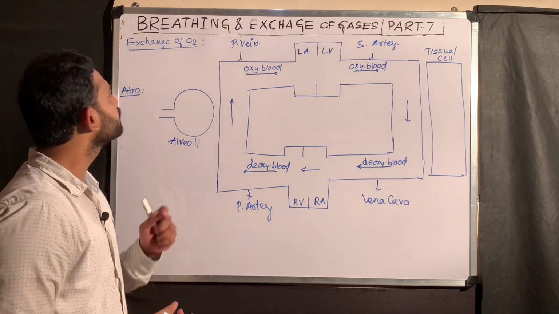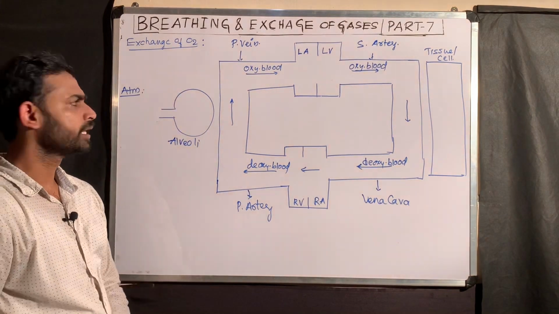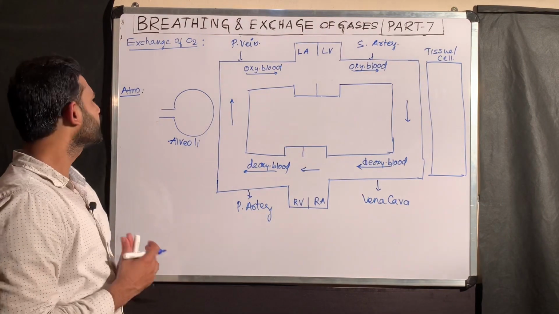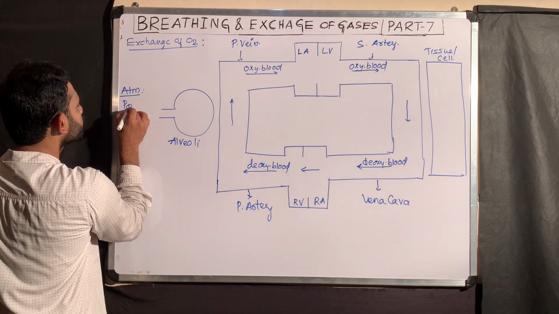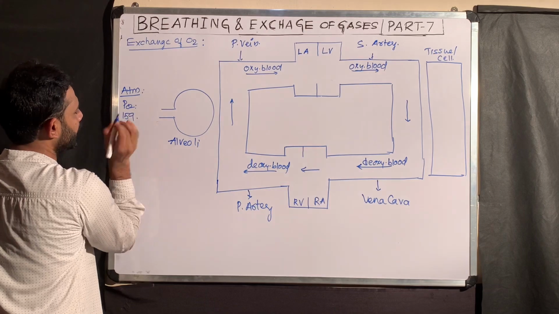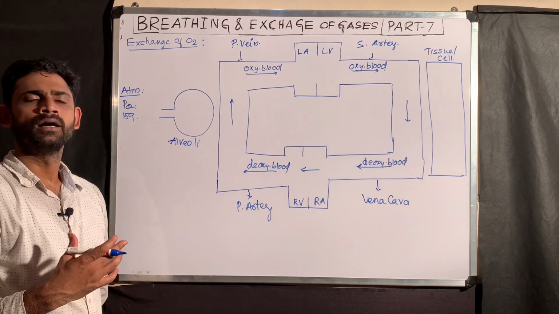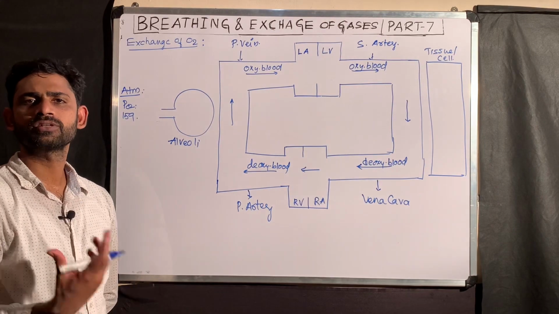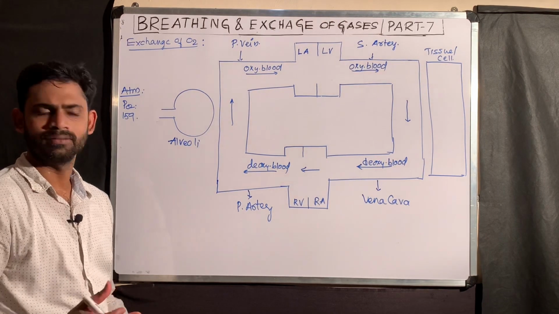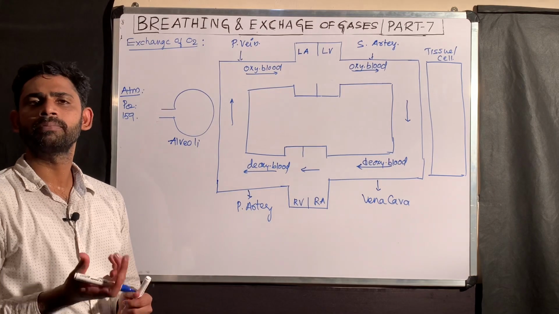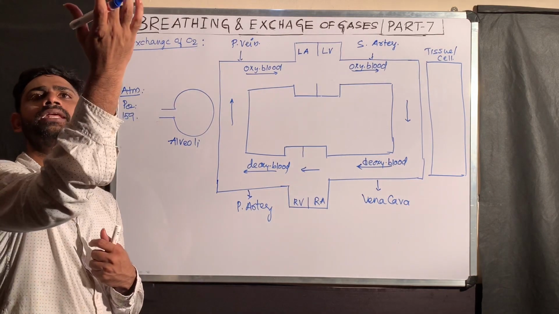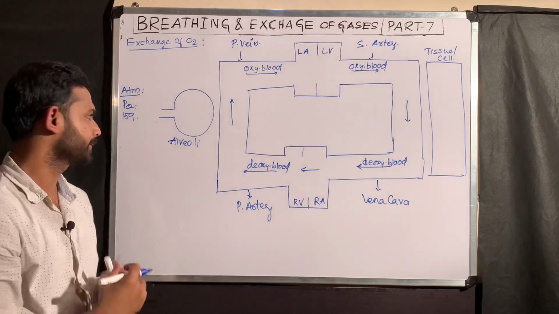Now, going to the exchange of oxygen. What is the PO2 in the atmosphere? That is 159. Because of inhalation, contraction of the diaphragm and external intercostal muscles, space is increased, thereby pressure decreases, and air automatically enters from the outside into the lungs.